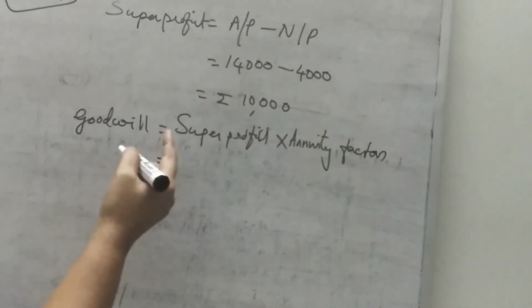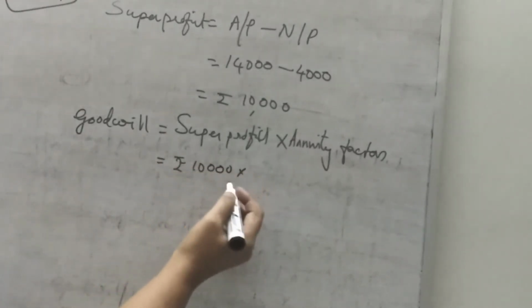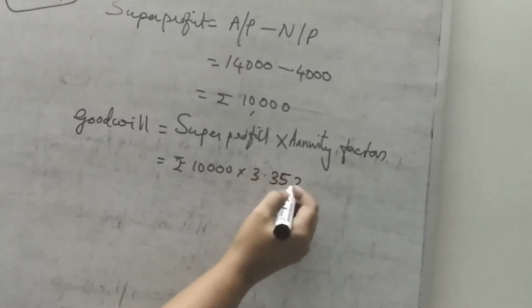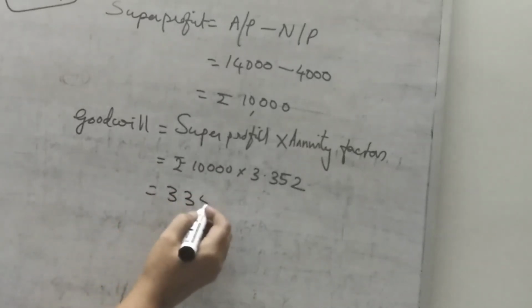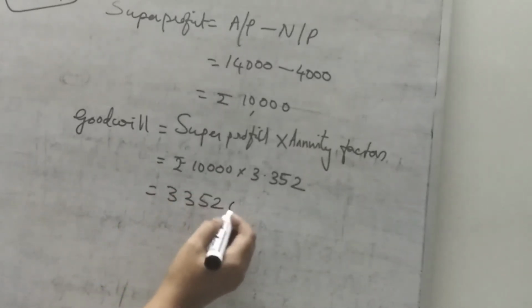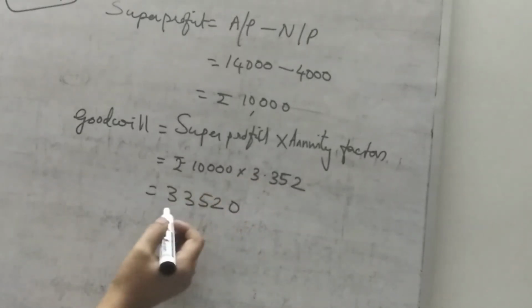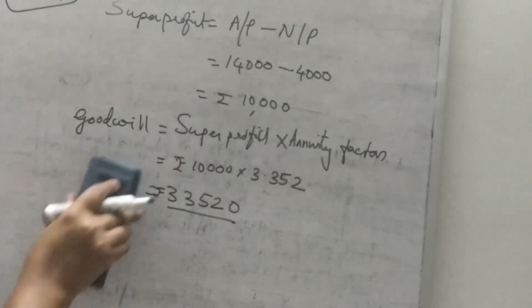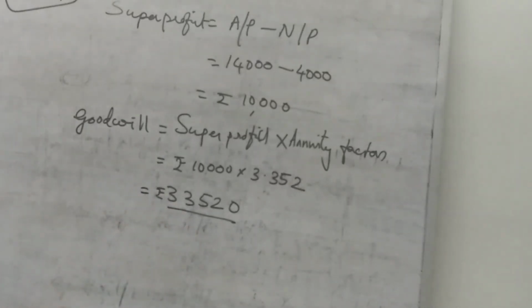The super profit is rupees 10,000, and the annuity factor is 3.352. So rupees 33,520 is the value of goodwill.